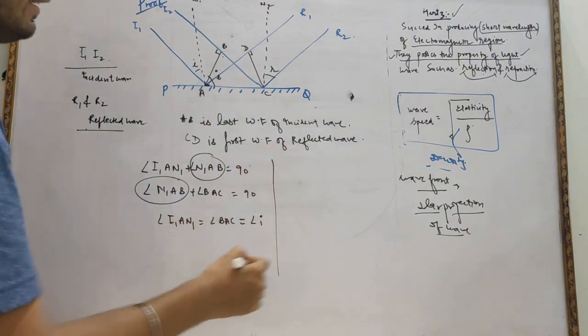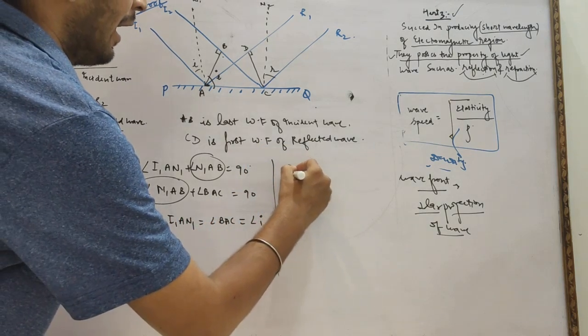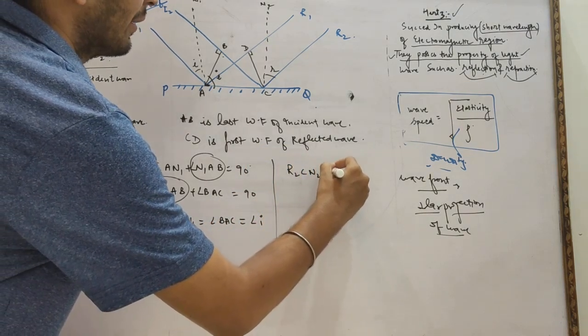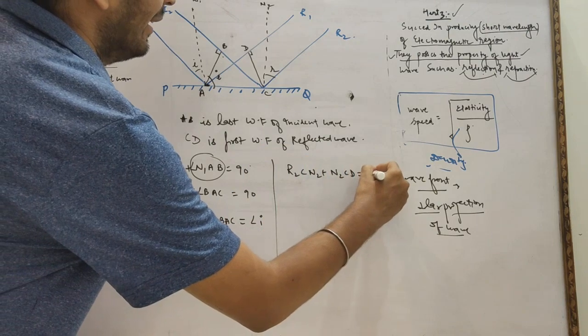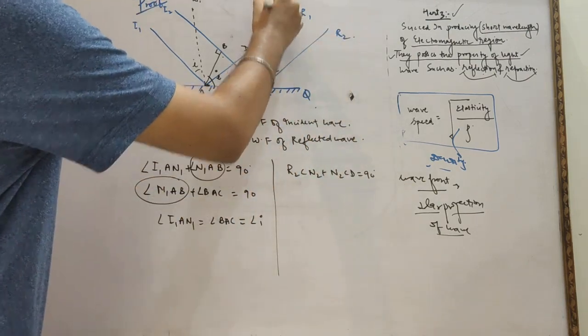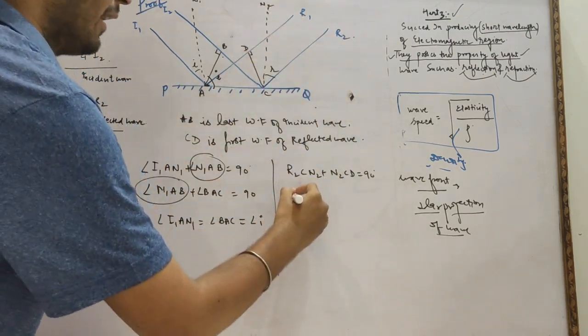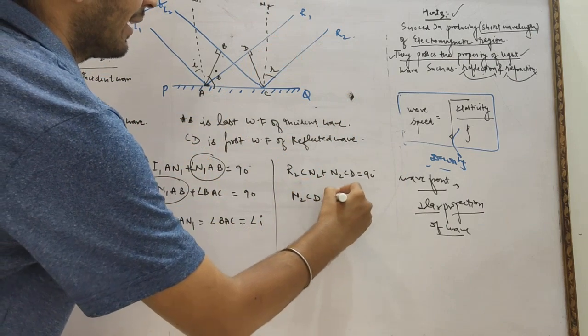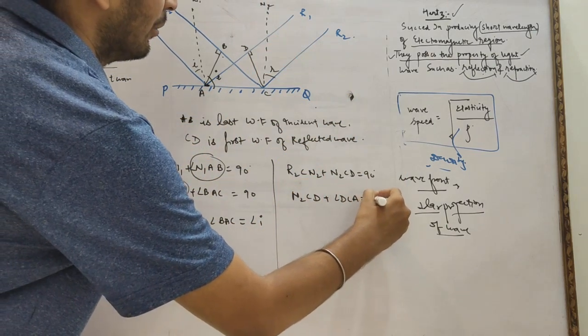Similarly, we can say angle R2CN2 plus angle N2CD equals 90 degrees. And we know very well angle N2CD plus angle DCA again equals 90 degrees.